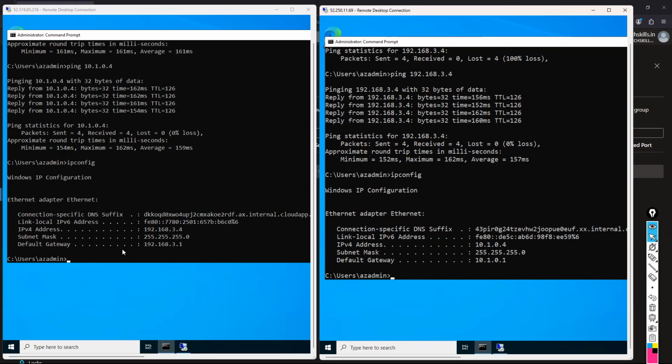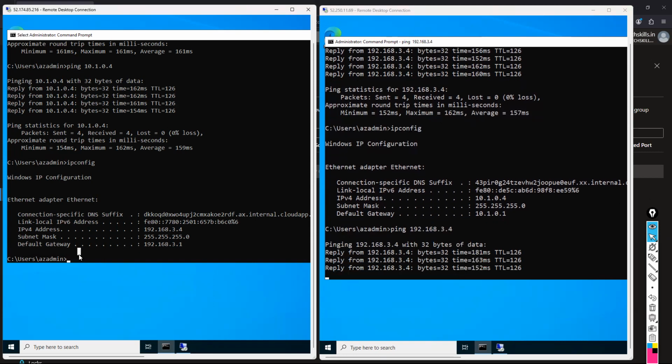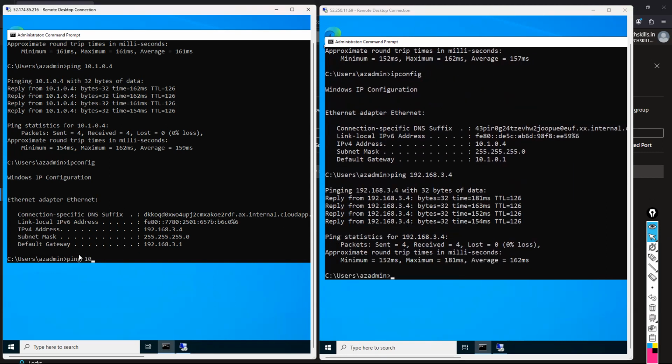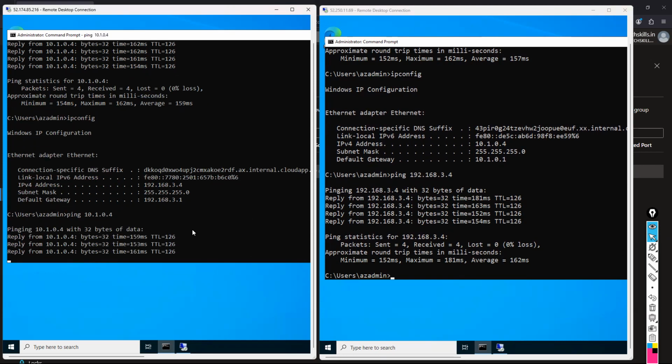So you want to test it, ping 192.168.3.4, and same like here also, ping 10.1.0.4. It's pinging. It's working fine.